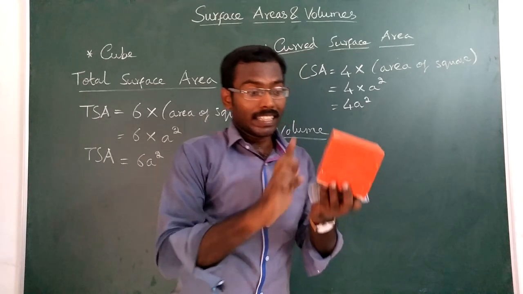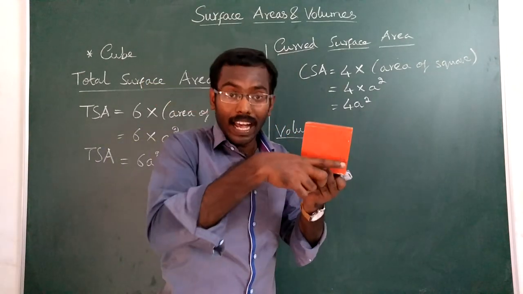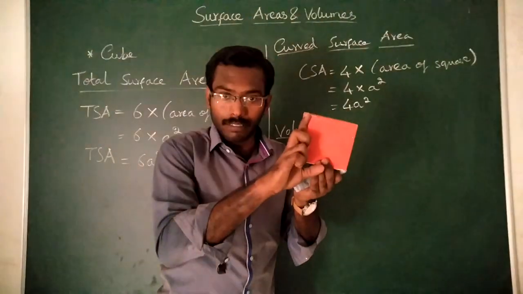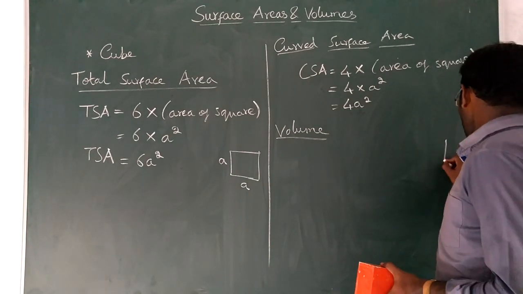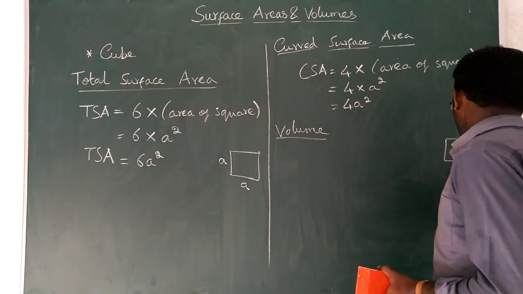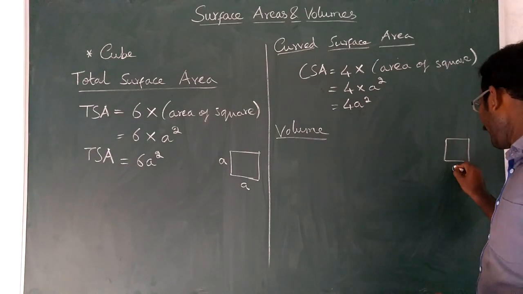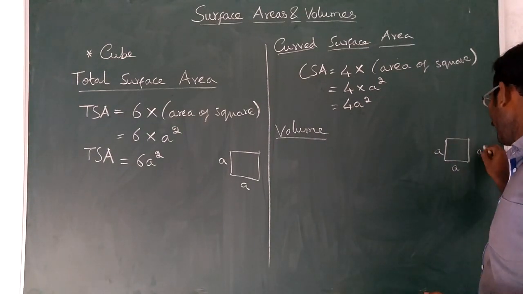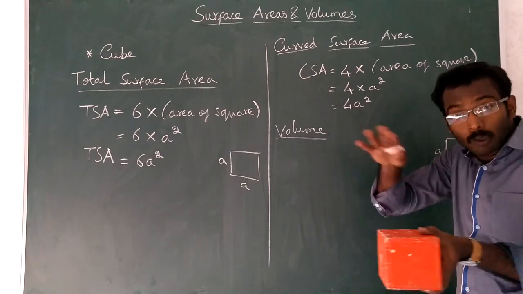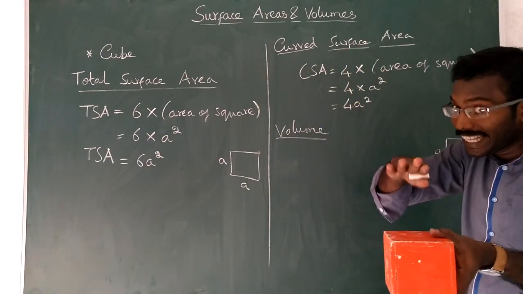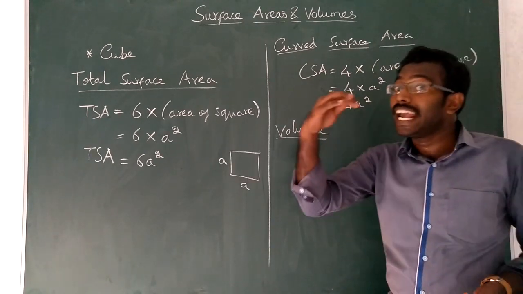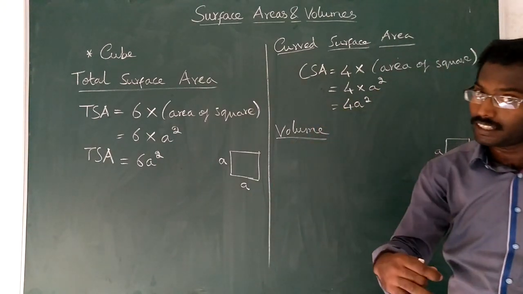Understood? Because the height is also equal to A, that is 4 centimeter. So imagine like this. Already you are placing one square. The square area is A into A, that is A square. Now you are placing one square above the other, up to a height A, which means there are A numbers of squares.